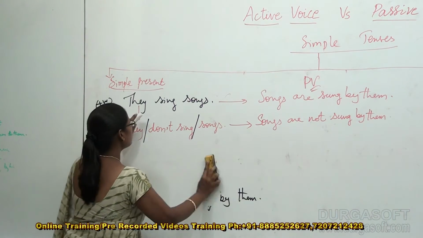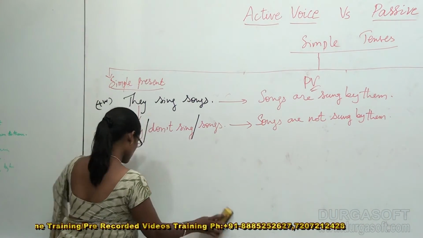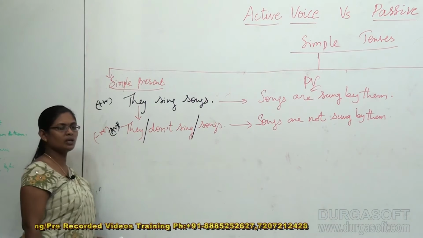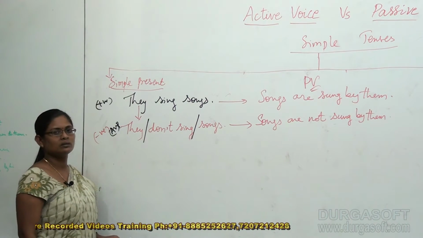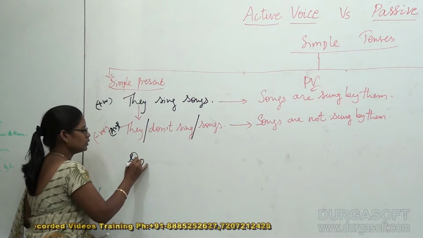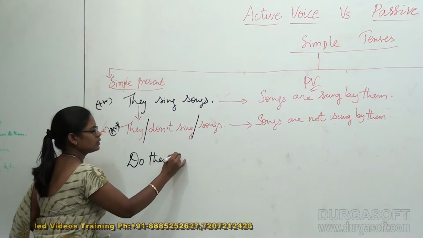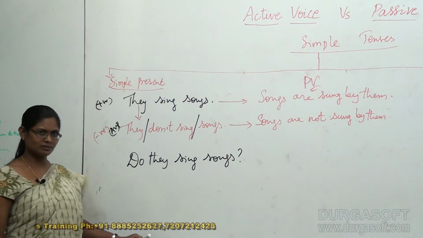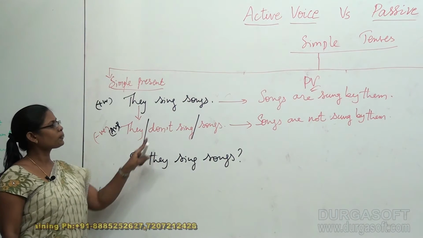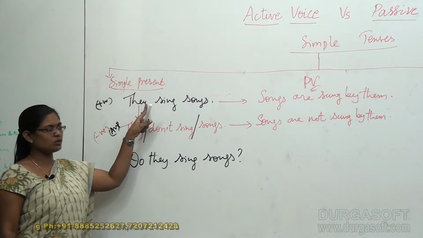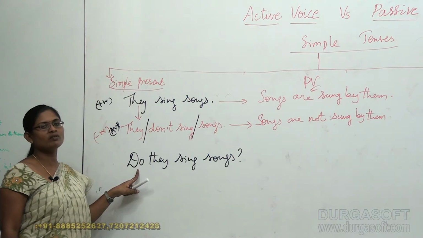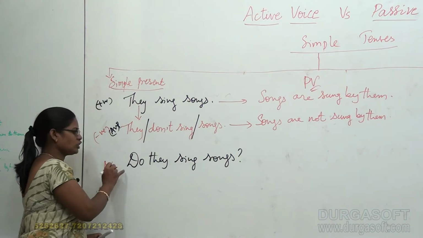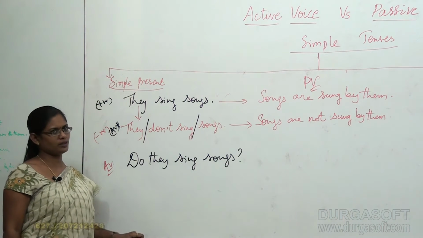So what did I do? I just converted my given sentence into questioning form. So "they sing songs." How can you convert this into a question? Very good. "Do they sing songs?" This is the question. Okay? Do, because they indicates plural. So if it is a plural, we have to take the help of do. So as per the rule, what are we supposed to do? This is an active voice question, a question in the active voice.